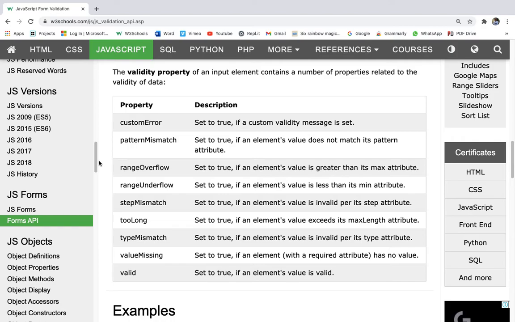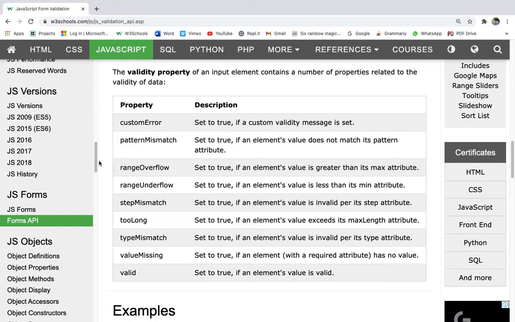Custom error is set to true if a custom validity message is set. So if there is a validity message set, it will be set to true. Pattern mismatch is set to true if an element's value does not match its pattern attribute.